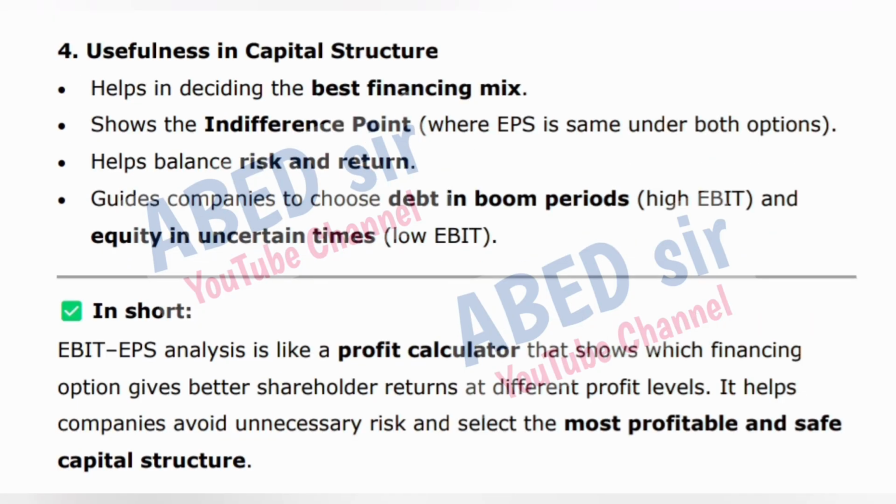4. Usefulness in capital structure. Helps in deciding the best financing mix. Shows the indifference point, where EPS is same under both options. Helps balance risk and return. Guides companies to choose debt in boom periods, high EBIT, and equity in uncertain times, low EBIT.